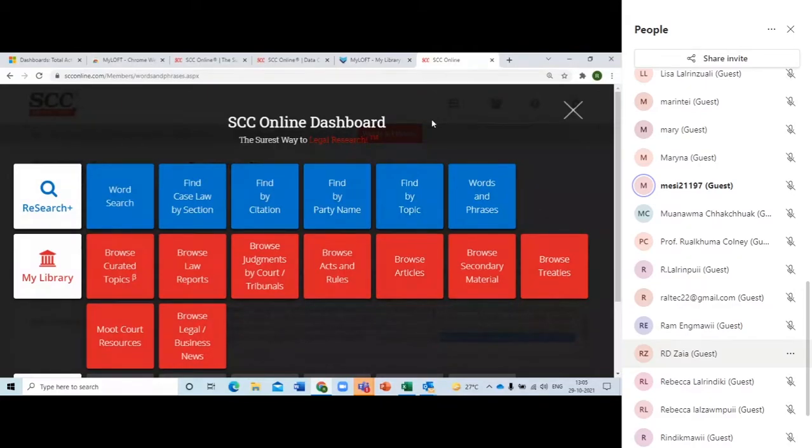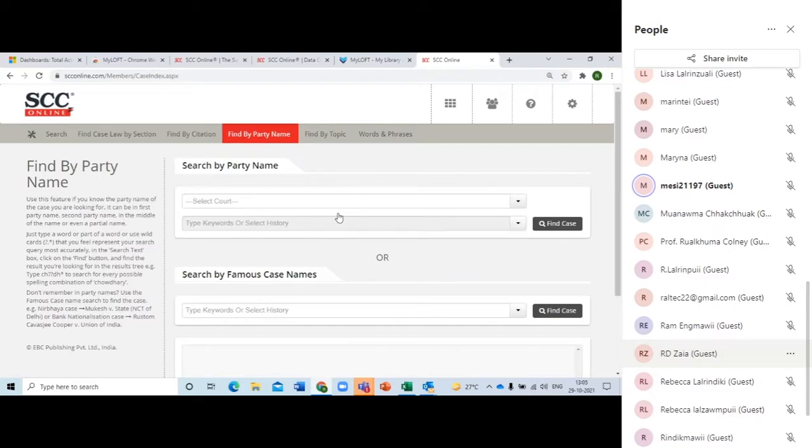Probably once we come back for advanced, I'll talk about this in detail. Let's get to find by party name. Now, find by party name is fairly simple, a tab or a search methodology. You either have a party name or you don't have a party name.